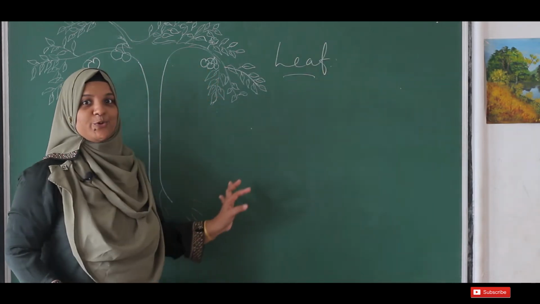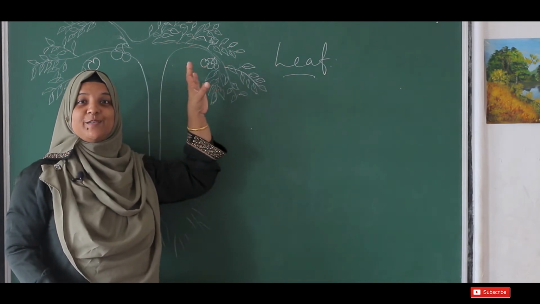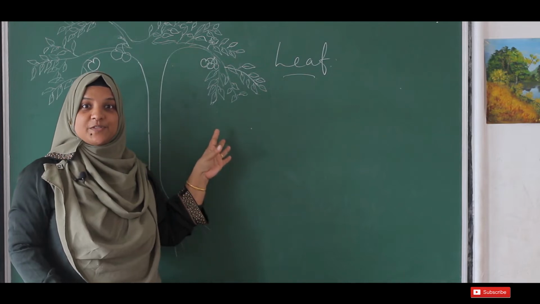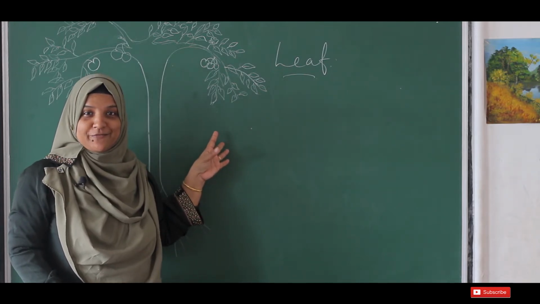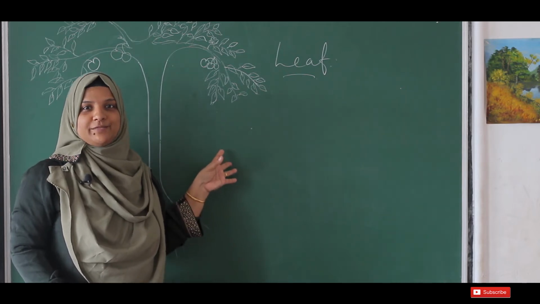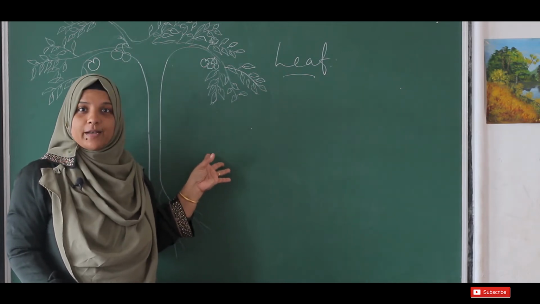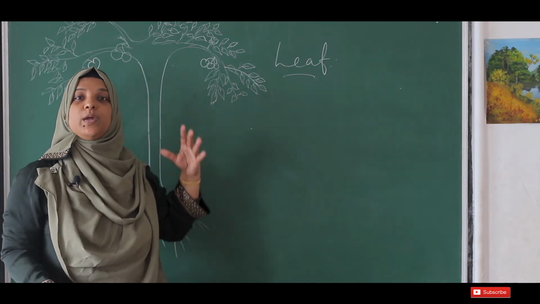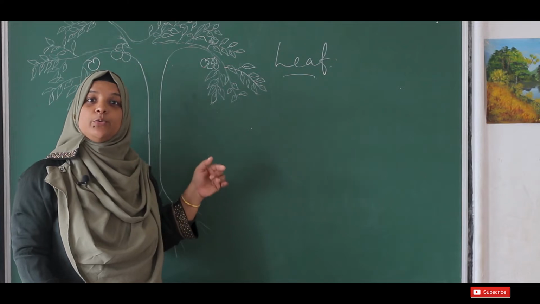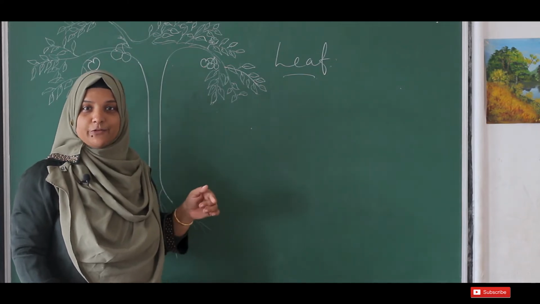Leaf. So the leaf, the very greenish color part of the plant. You know what is the function of the leaf? It helps in making the food for the plant, not only for the plant, for the entire living world. They are preparing food. Now let's see how this leaf is able to prepare the food.